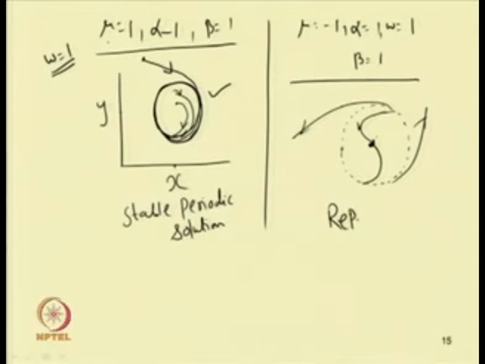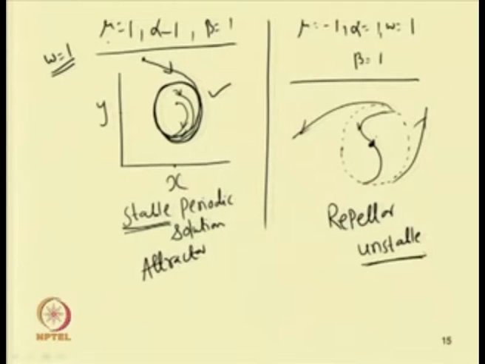That is why this periodic solution is unstable. So, in the previous case we have seen a stable periodic solution or attractor, and in this case it is an unstable periodic solution or a repeller.